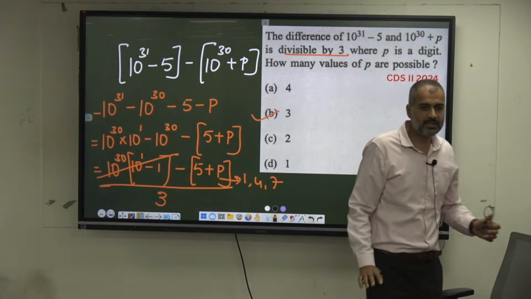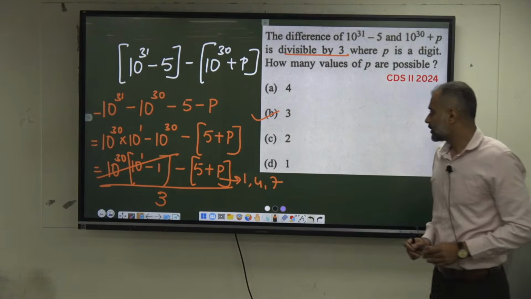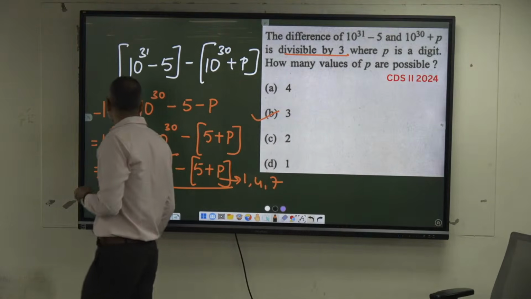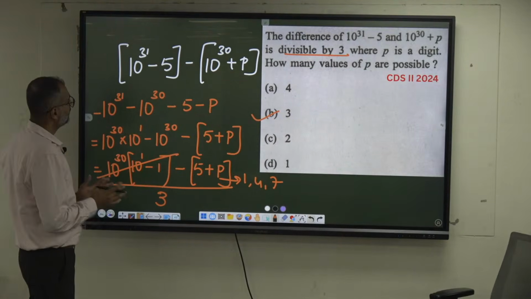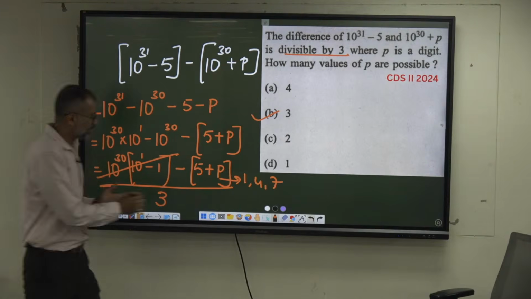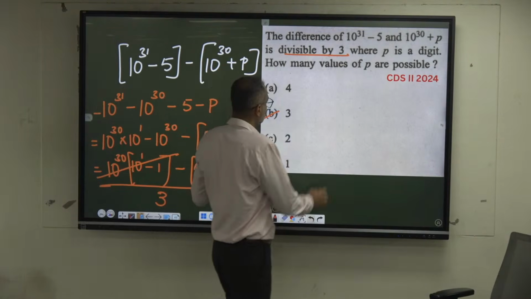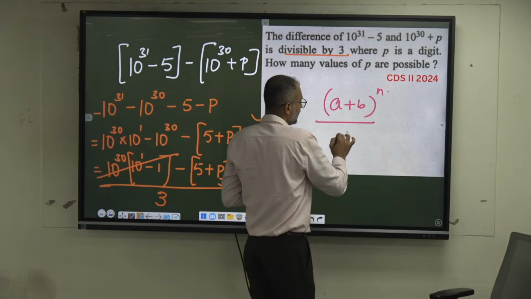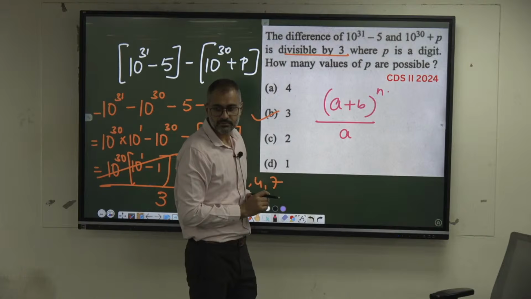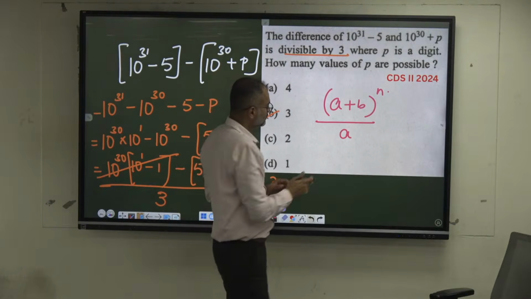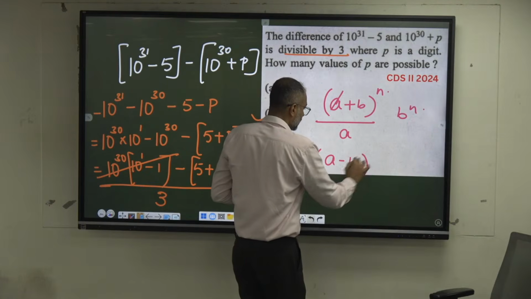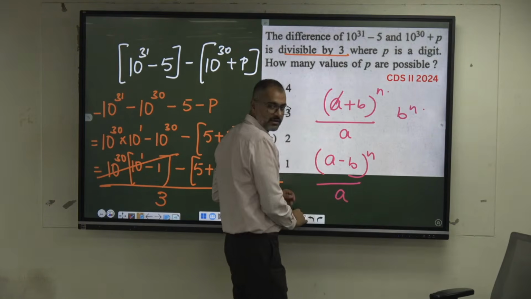If you get something very similar, try these kinds of approaches. Take the common factor thoroughly. Similarly, he might give you a plus b to the power of n. When you divide by a, what is the remainder? a cancels, so b power n. For a minus b to the power of n, when you divide by a, what is the remainder?